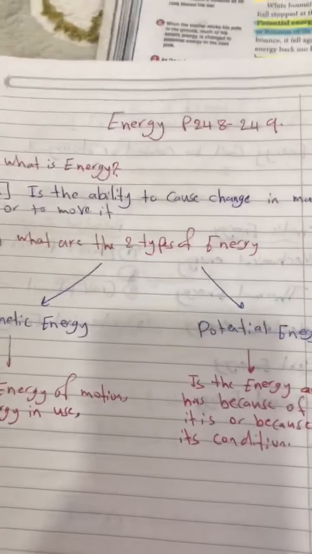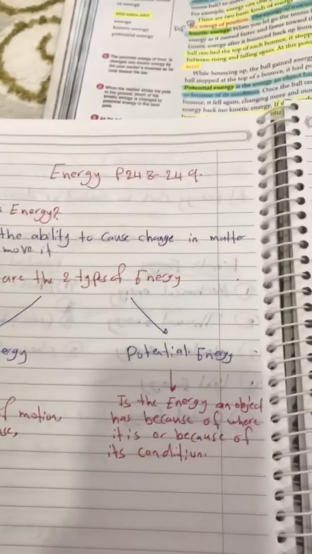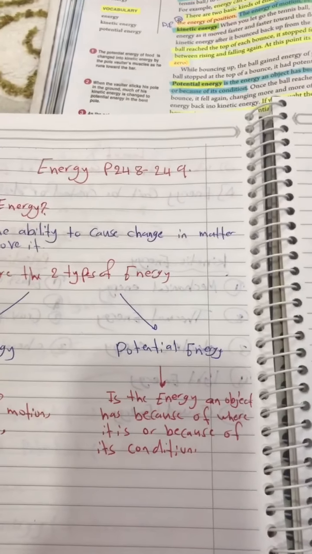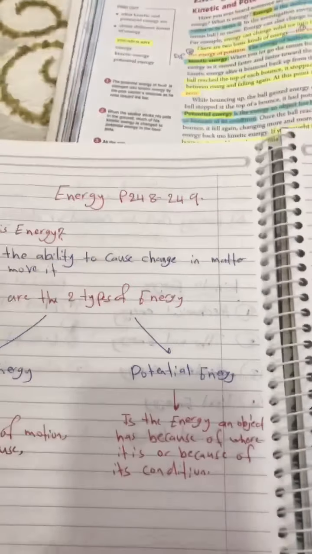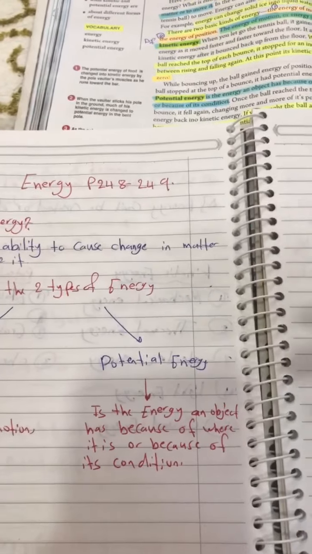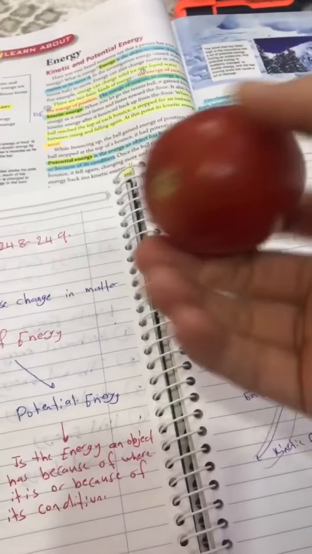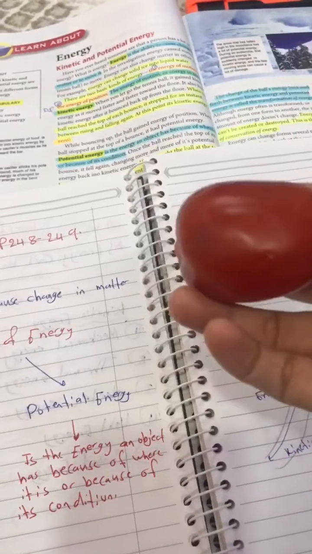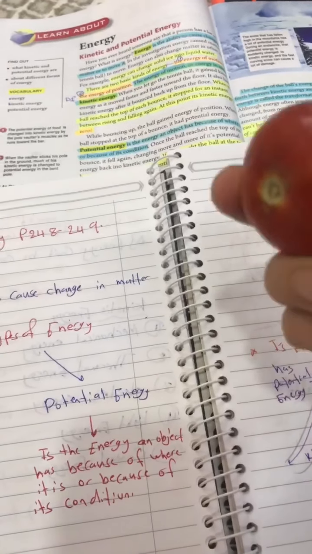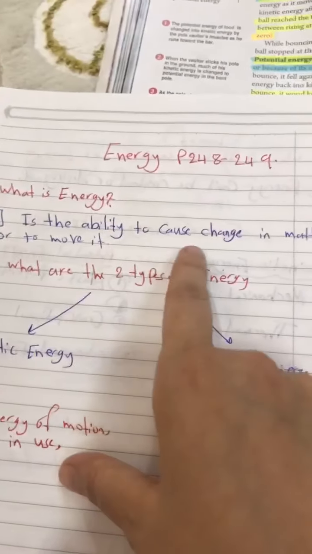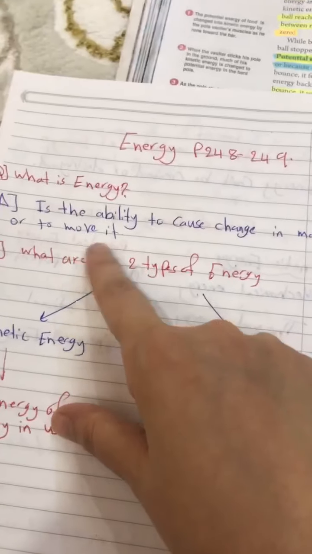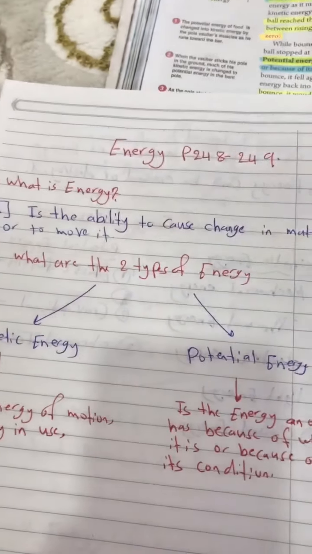Sometimes when somebody asks you to do something, you say, well, I can't do that because I don't have energy. What is energy actually? Most of the energy is in our body. We take it by eating food and by drinking water. So we are getting energy from the food, right? So what is energy? It is the ability to cause change in matter or to move it. This is the definition of energy.